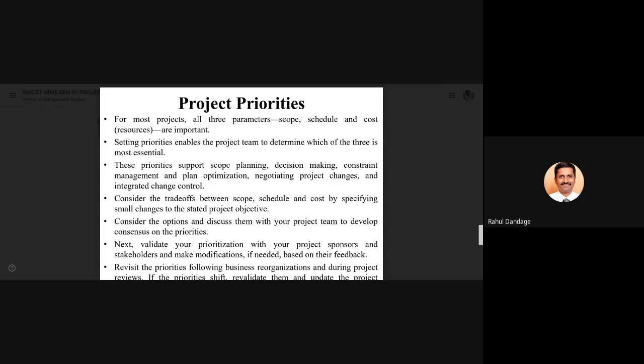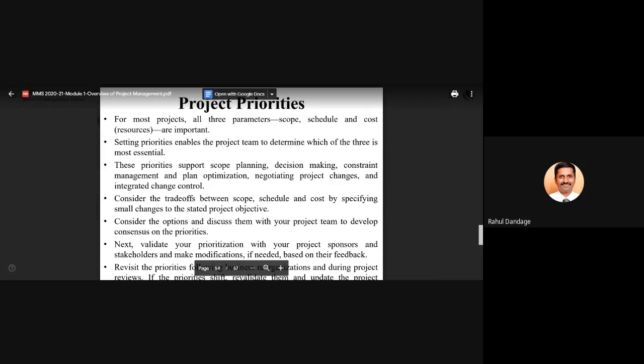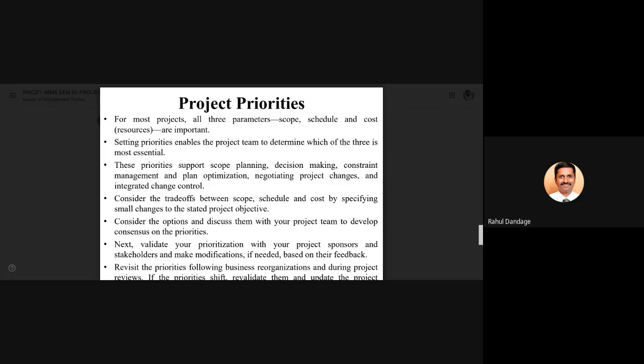Consider the trade-off between scope, schedule, and cost by specifying small changes to the stated project objectives. So what will happen if the scope is changed? What will be the effect of this change in scope on the schedule and cost? How much will be the variation in your project objectives? So if one parameter gets changed, what will be the changes in the other parameters?